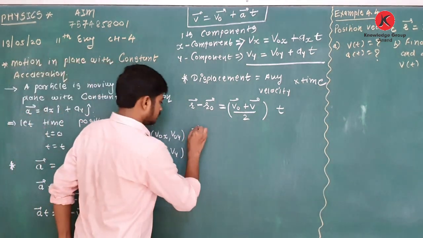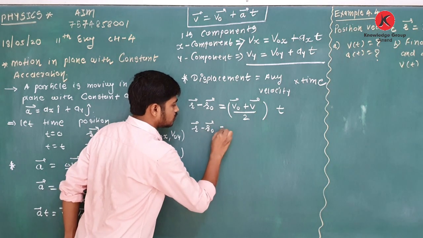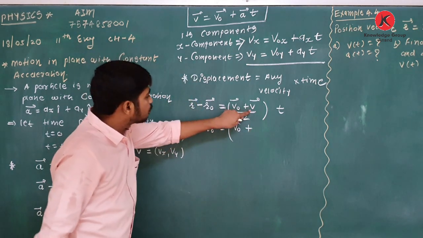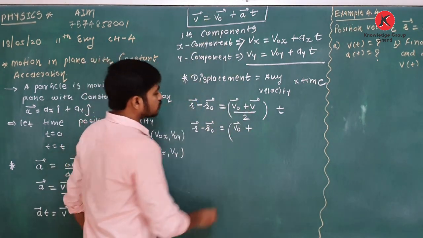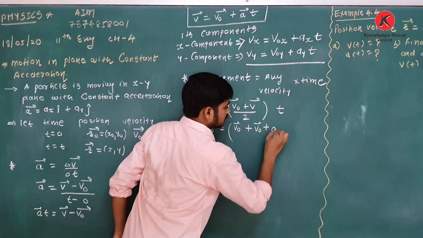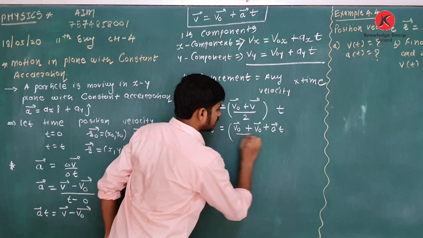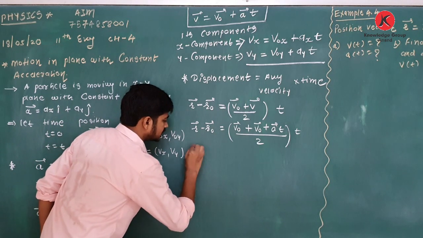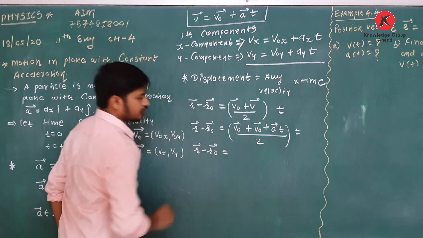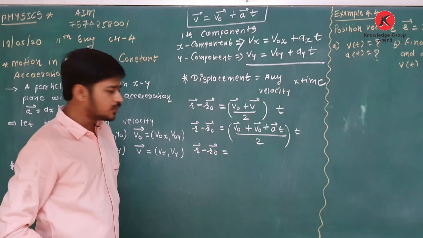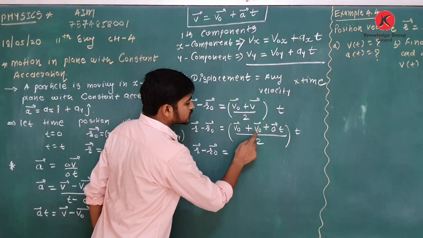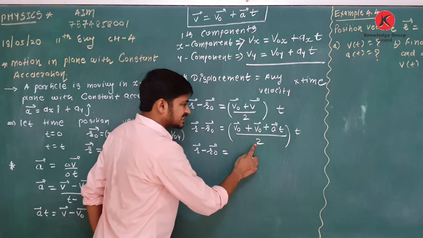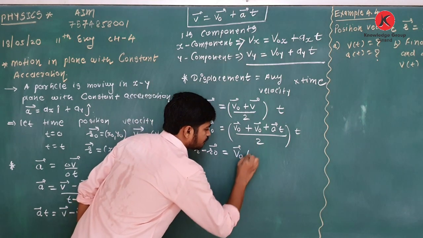Now see, r minus r0 is equal to (v0 + v) divided by 2 times t, and putting the value of v equal to v0 + at. Now see how to simplify this. v0 plus v0, 2v0 divided by 2 means v0, and into t, so you will get v0t.